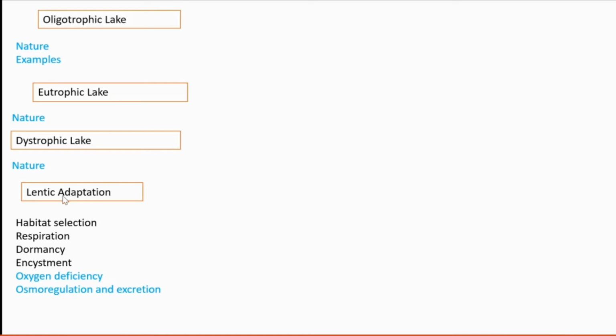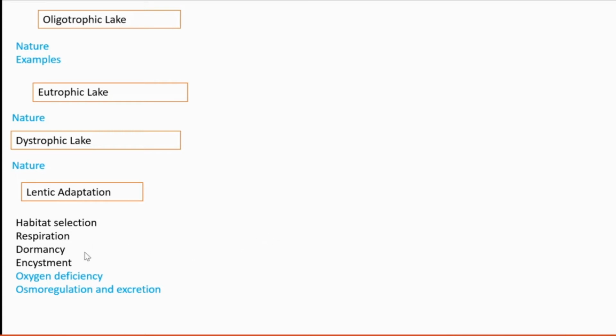Okay, then we are going to see the lentic adaptations. What are the adaptations shown by the organisms living in this lentic ecosystem? Habitat selection should be there. Why? What is the need for selecting the habitat? Because all the parameters, like temperature, show some gradation when you go deeper. So the organism needs to select which habitat is more comfortable to thrive in. So habitat selection is an important adaptation shown by all the organisms in the lentic ecosystem.